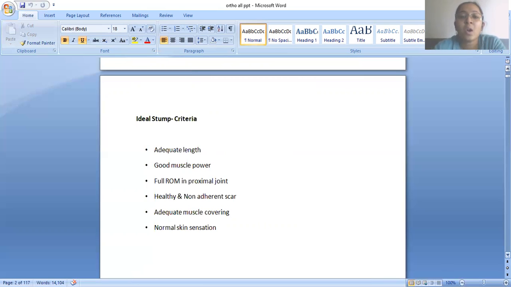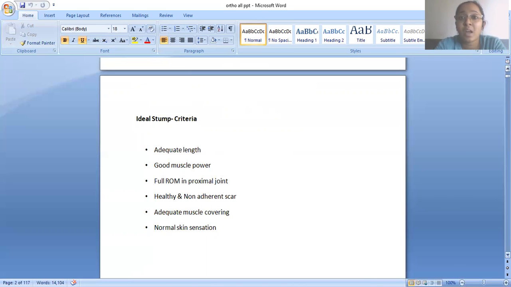Whatever part of the limb the medical team can preserve while the life is saved, decisions are made on the table and the amputation is done. In that type of procedure, the ideal stump and prosthesis are less of a concern. The first concern at that time is saving the life.